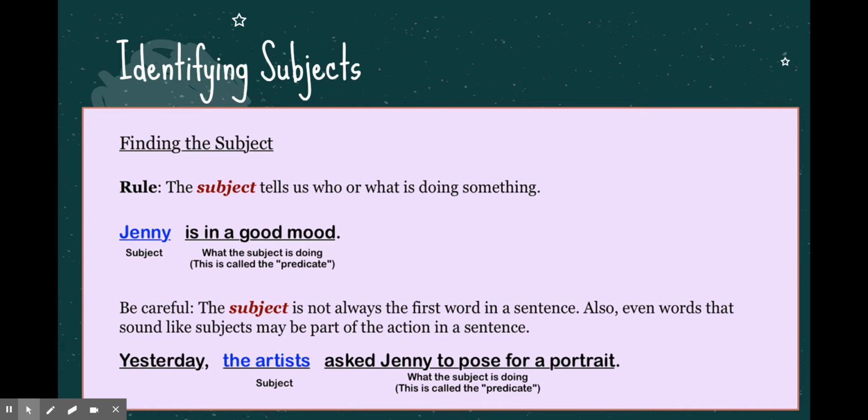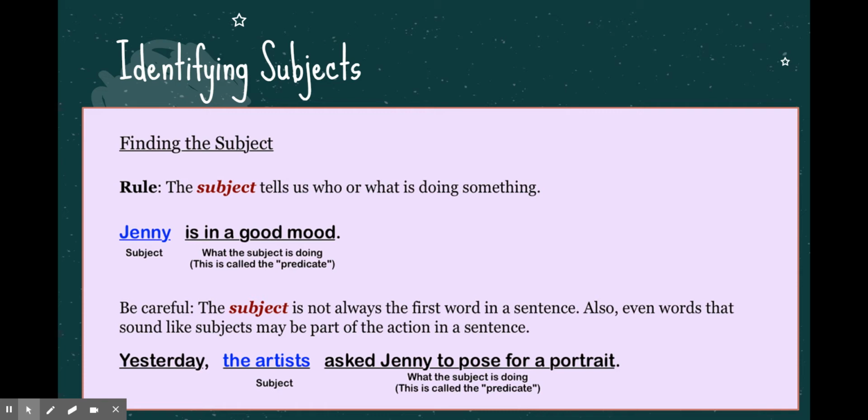Now, I think in primary school, some of you may have learned that the subject was the first word of the sentence, or it was really easy with really simple sentences to say it's always the first word. That is a misconception. The subject can be toward the beginning of a sentence, but it's not always the very first word. So in this second example, it says, Yesterday, the artists asked Jenny to pose for a portrait.